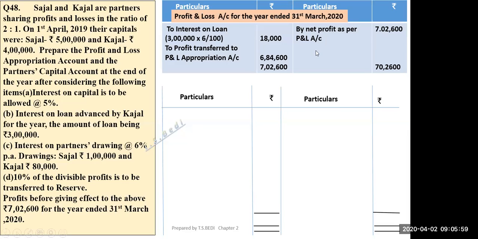Okay, now this part is clear. If this part is clear, interest on loan will be transferred to P&L account. Now you will prepare. 19 and 16. 19 and 30, so 32. There are 41. Some joined late.